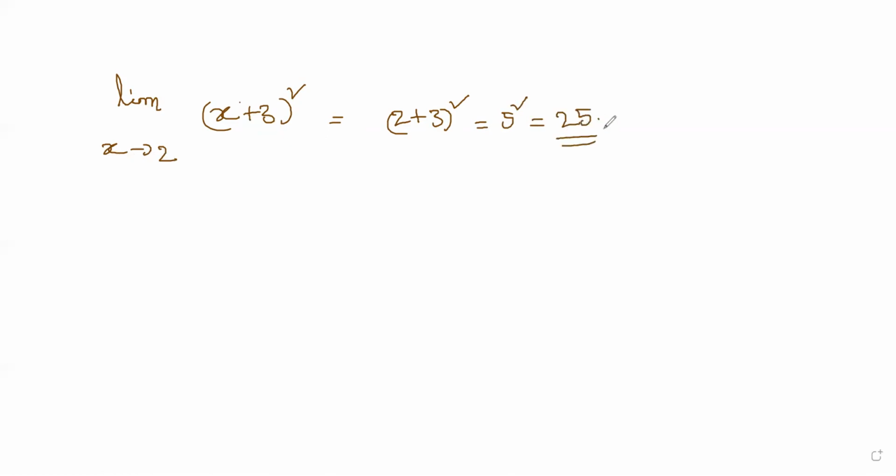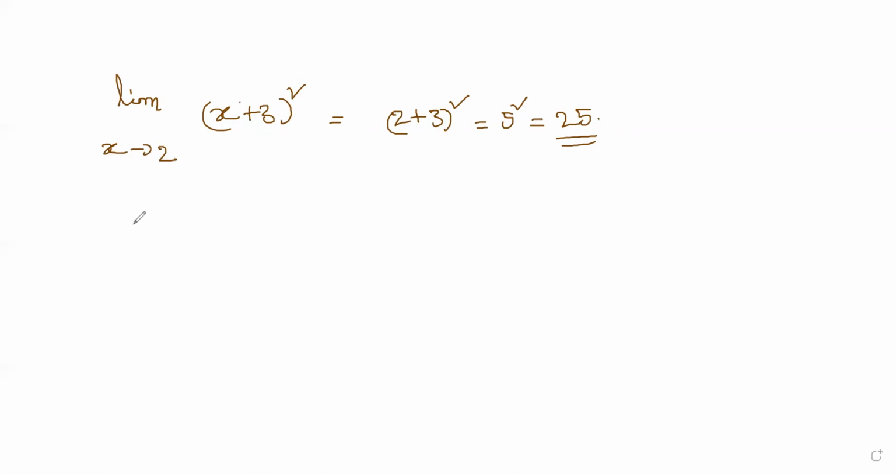Okay, good. Now let us evaluate some problem. Let us say limit as x tends to 2 of (x plus 3) whole square. It is very simple. Now you put x equal to 2. So it is 2 plus 3 whole square. You get 5 square, that is 25. Really fine, no issue. For such kind of thing, you don't have to worry at all.